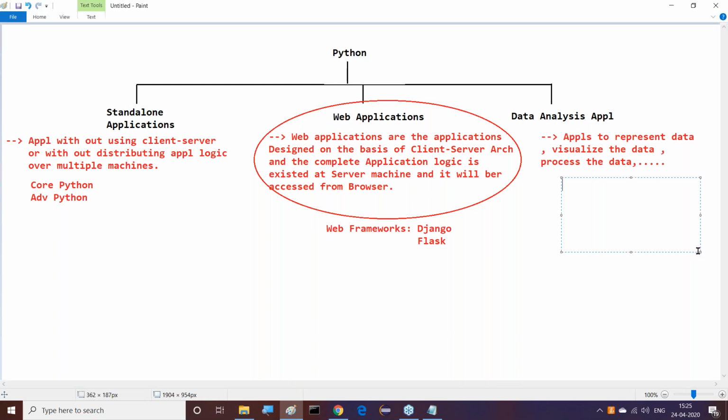Definitely some modules from core Python and advanced Python are required. For example, NumPy is required. Next is Pandas. Then data visualization tools like Matplotlib and Seaborn are required. After this, statistics is required, then machine learning.